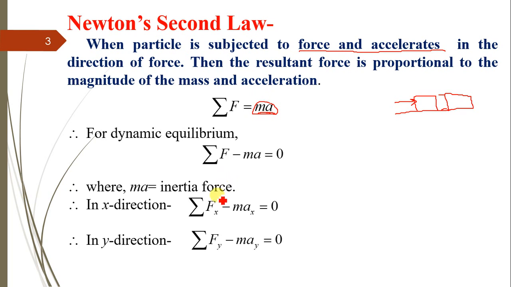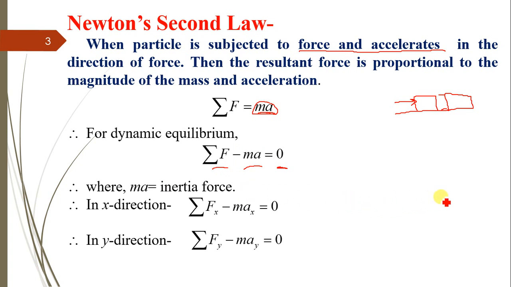Or we can say, in case of dynamic equilibrium, the summation of external forces acting on the block or on the body, minus the inertia force, will give us equilibrium of that block. It means if the inertia force acting on the object and the external forces acting on the object are the same in magnitude but opposite in direction, then the block will remain in equilibrium, where m into a is the inertia force.